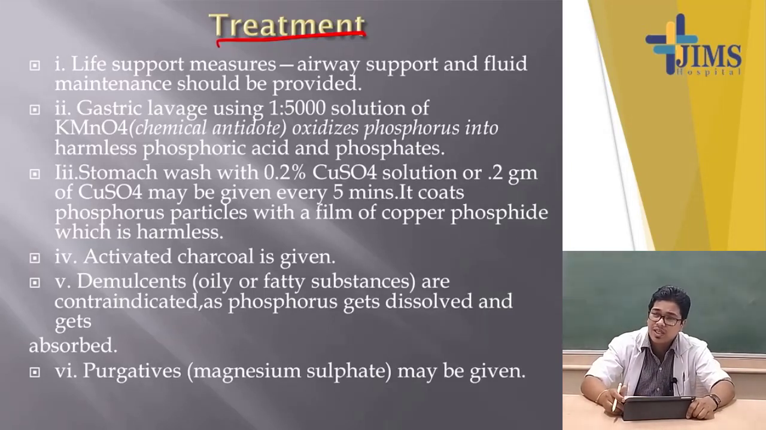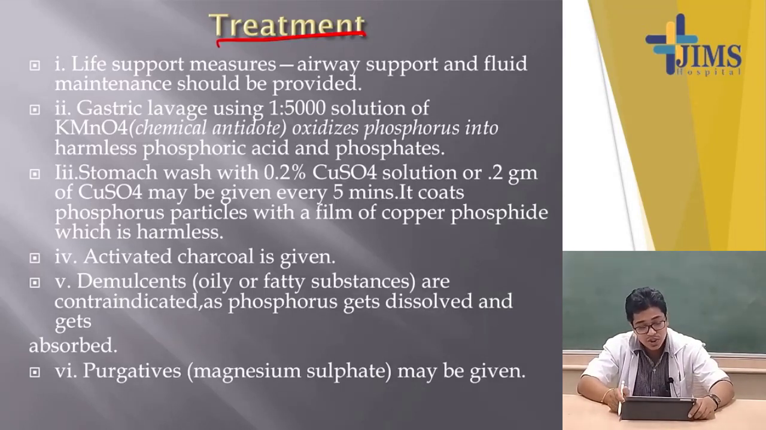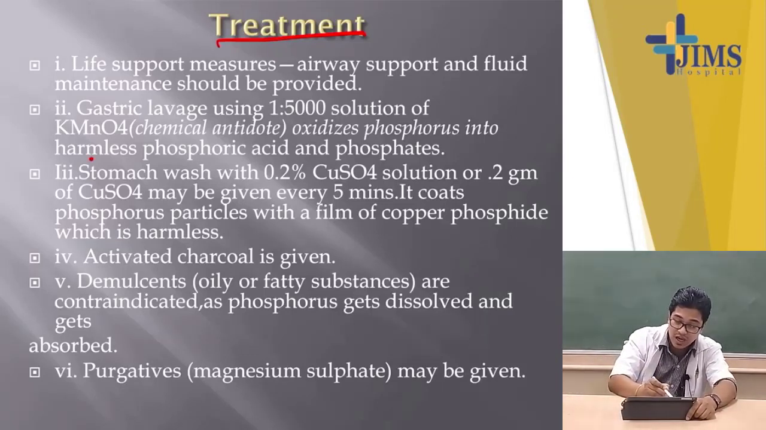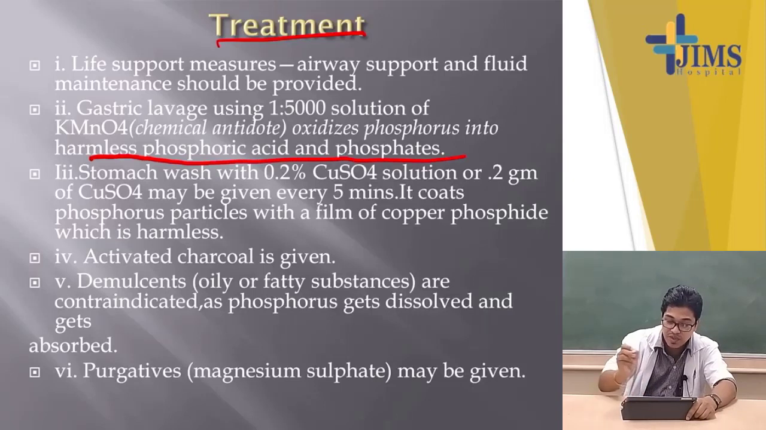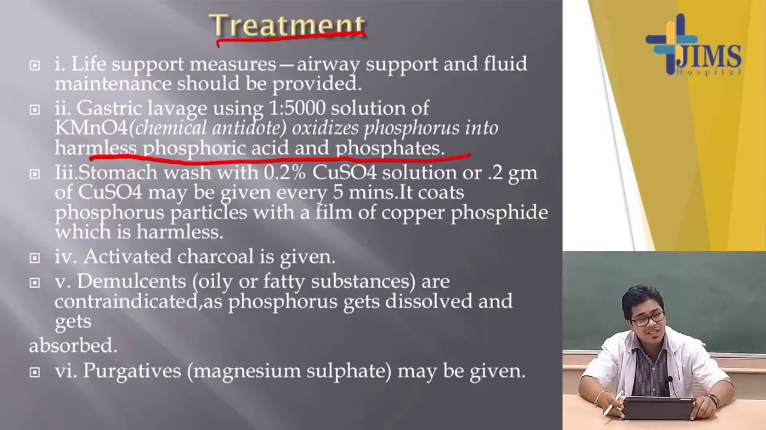This potassium permanganate is the chemical antidote of phosphorus poisoning. Why is it used as a chemical antidote? Because it oxidizes the phosphorus into harmless phosphoric acid and phosphate. So, they are producing the harmless phosphoric acid and phosphate, and they will be excreted in the urine or through the bile and the stools. So, that is why the potassium permanganate is used as a chemical antidote.